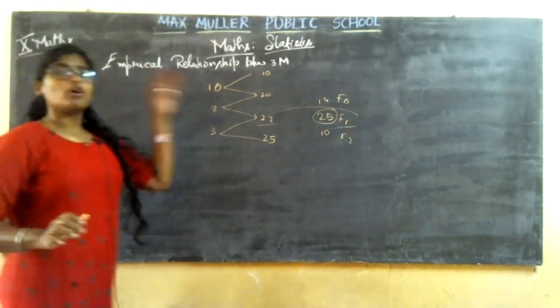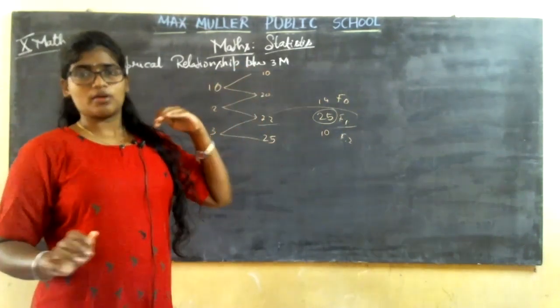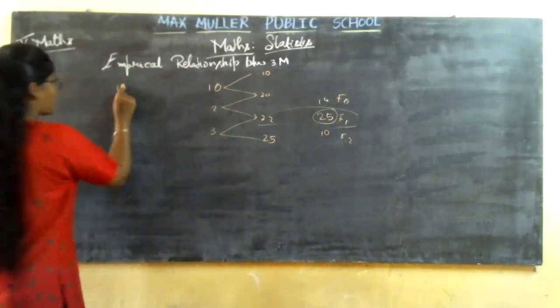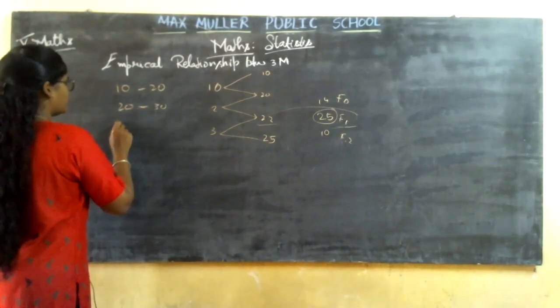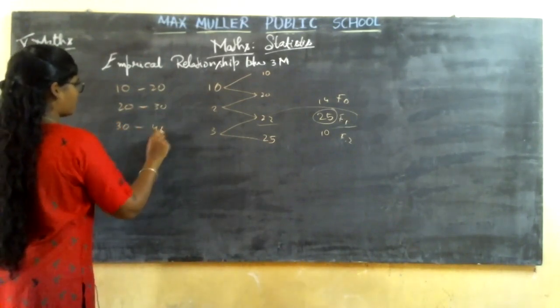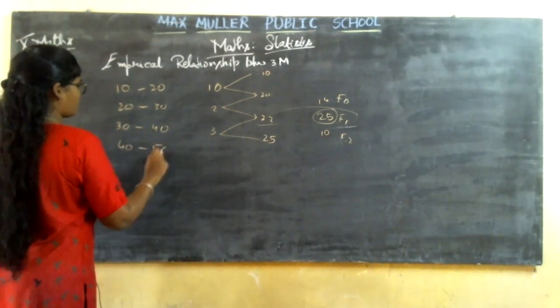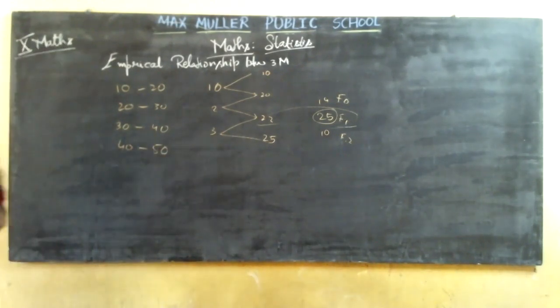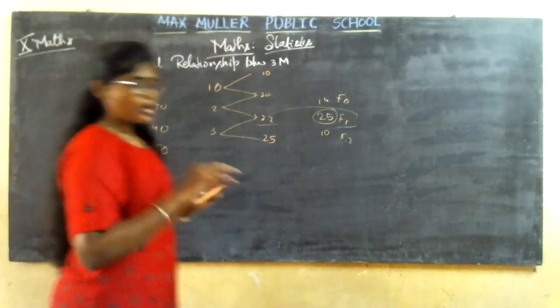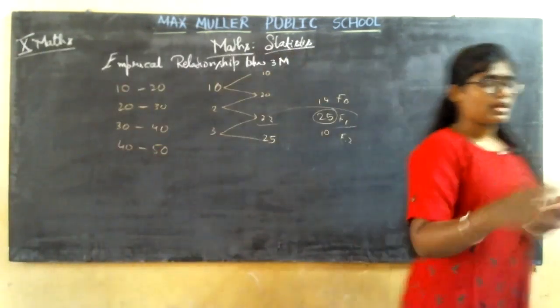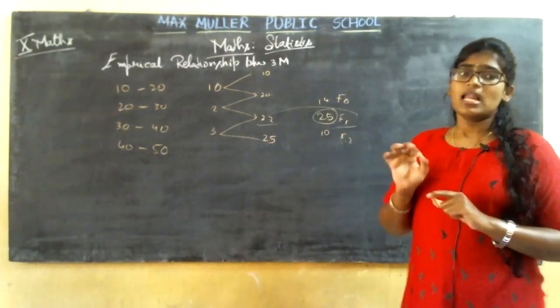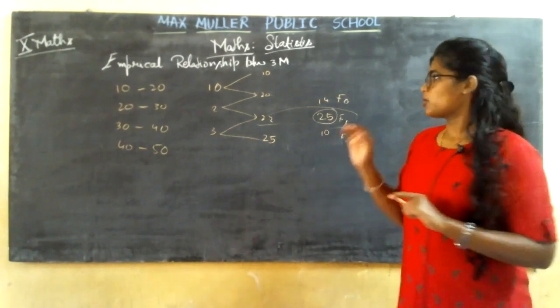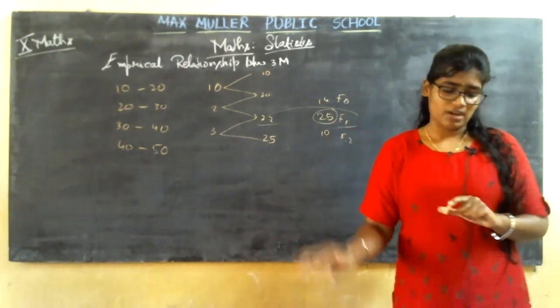If it is for more than, what are you going to take? You are going to take the left terms. For example, 10 to 20, 20 to 30, 30 to 40, 40 to 50. If they ask you more than or less than, no matter. If there is no question about more than or less than, you need not worry about the cumulative frequency, from where to start and from where to end.